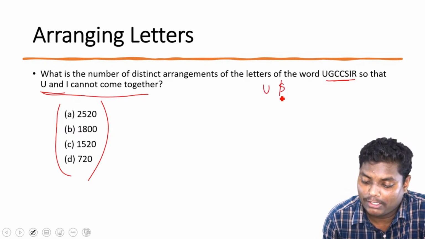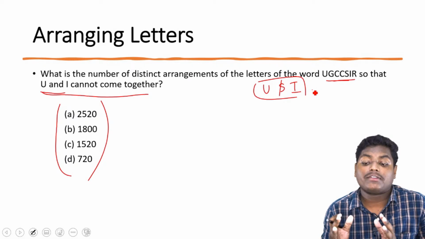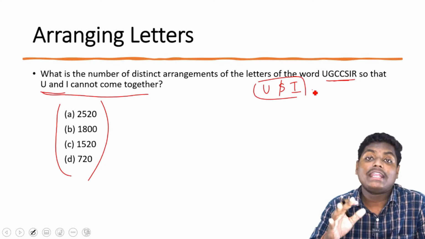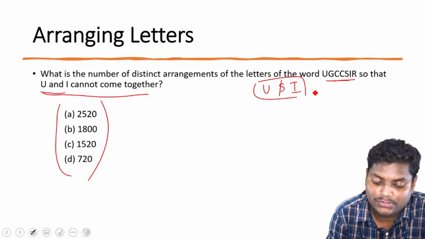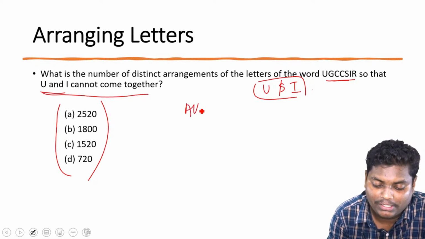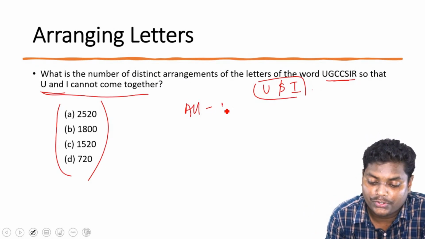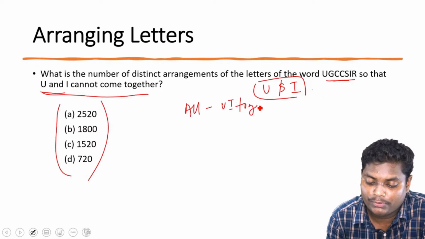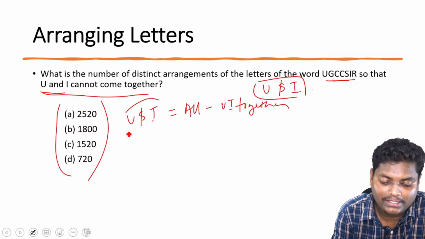For this type of question, you can first find all the possible cases minus the cases where U and I are together. If you do that, you will get the cases where U and I do not come together.